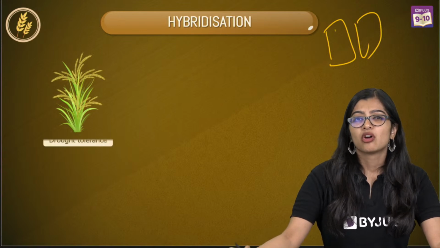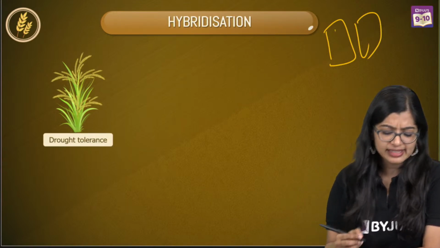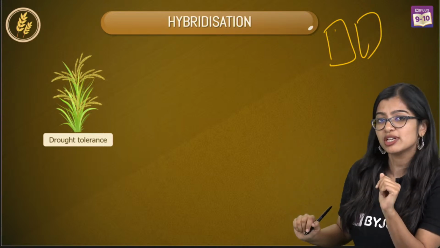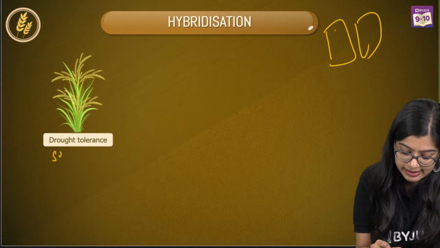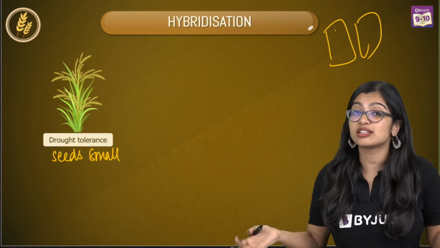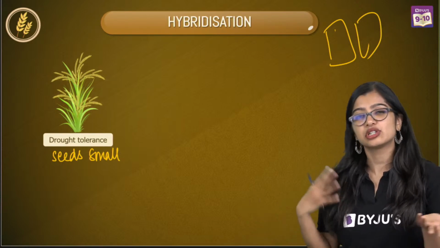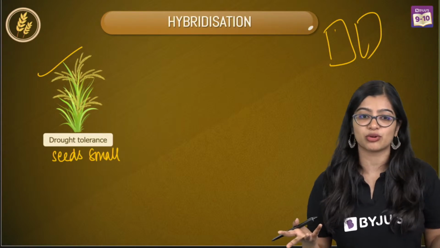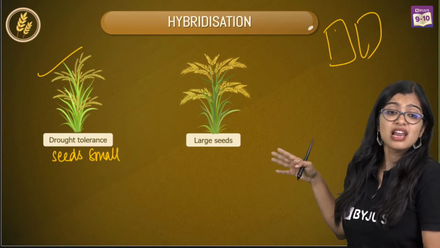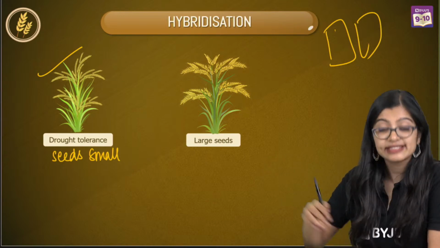So let's assume I have 2 plots in my neighborhood, okay? I saw that there is one plant which is pretty good. It is able to survive in drought condition, which means that if I don't give it enough water also, this plant is able to survive. But sadly, these seeds are small. So they're producing small seeds. And small seeds is not something that I want. But I'm like, okay, nature is giving me such a good plant, might as well make the most out of it, right? But at the same time, I noticed that there are large seeds that are there, right? So I see that there's another plant.